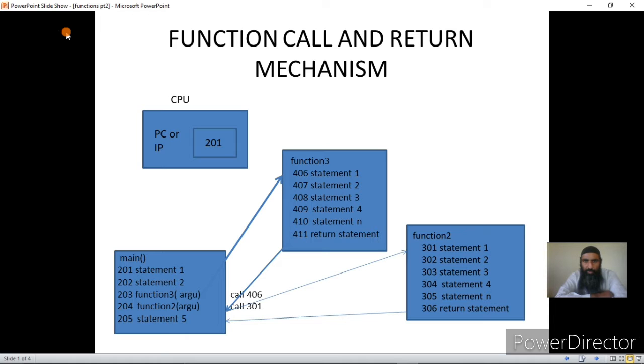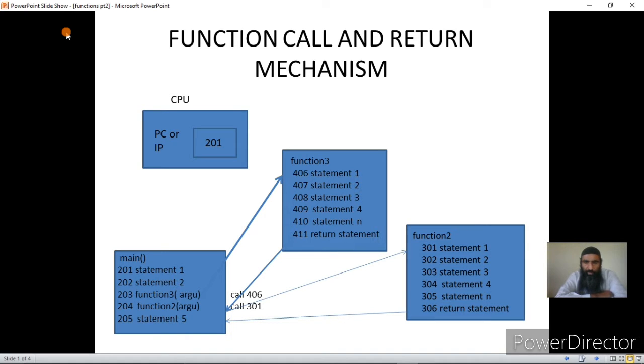Why we did modularization was because it reduces the redundancy of code, it leads to the reusability of the code, it enhances the understandability, it makes debugging easier, it reduces the development code because same function can be used again, and we have the concept of library functions where we put our functions in a library or put them in a header file and include that header file in our program.